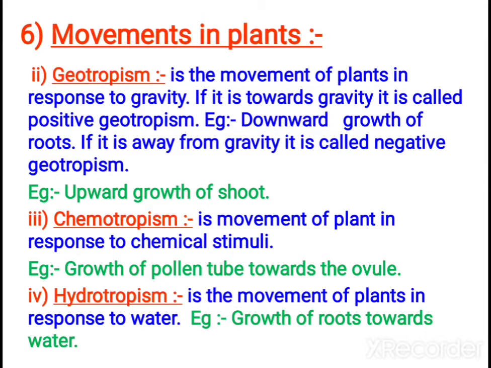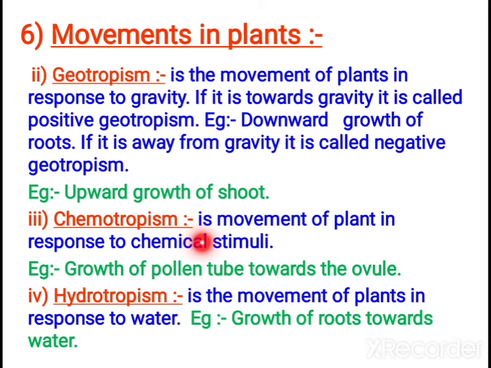Next is geotropism. It is the movement of a plant in response to gravity. Roots are positively geotropic because of downward growth. Shoots are negatively geotropic because they grow in the opposite direction. Upward growth of the shoot is an example of negative geotropism.